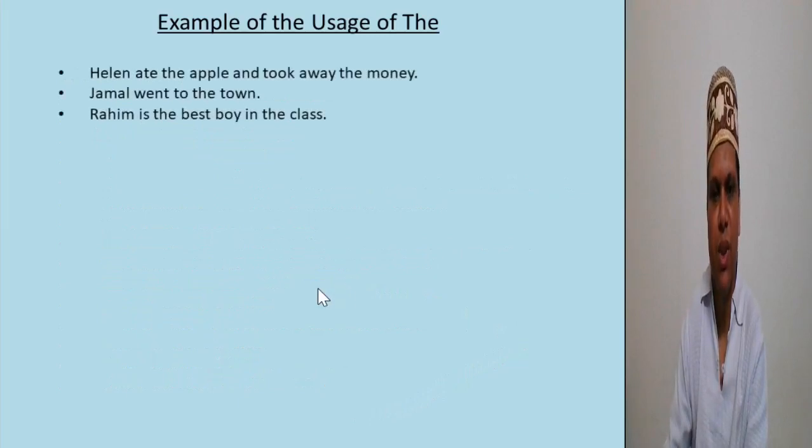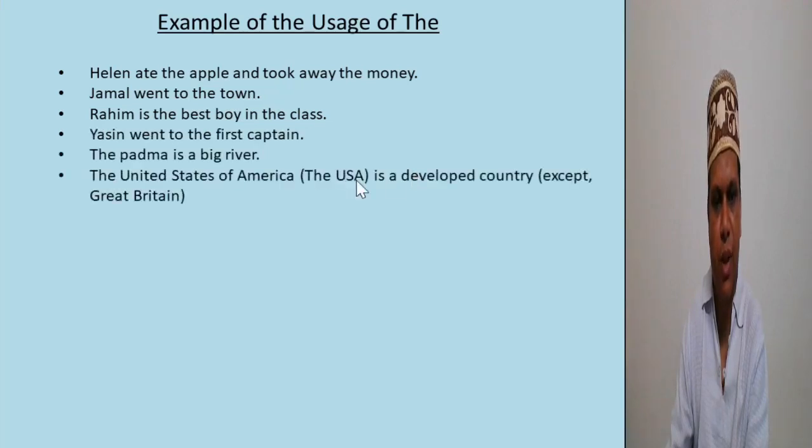So, examples of the usage of the. Helen ate the apple and took away the money. Here apple is a count noun, money is a non-count noun. So the follows both. Jamal went to the town. Here town is a physical environment. Rohim is the best boy in the class. Here best is the superlative degree, so the follows the superlative degree. Yasin went to the first captain.